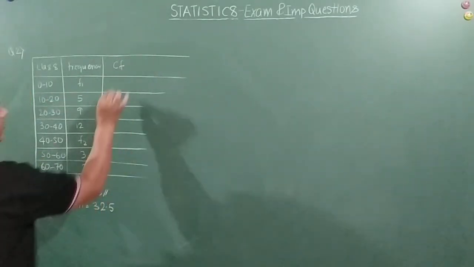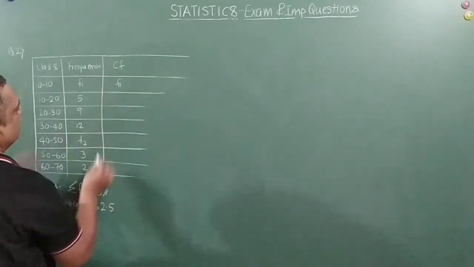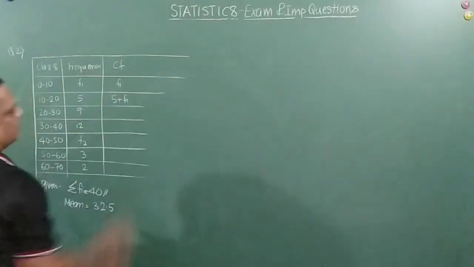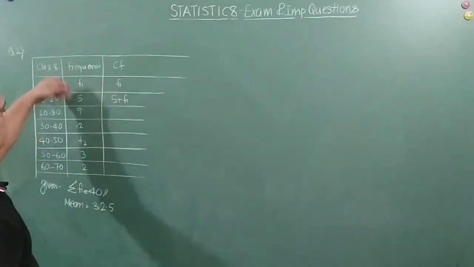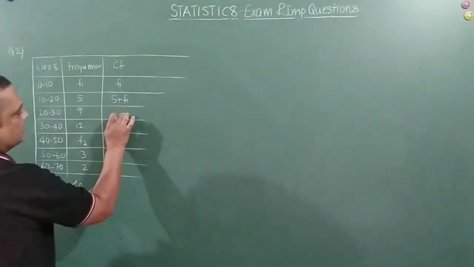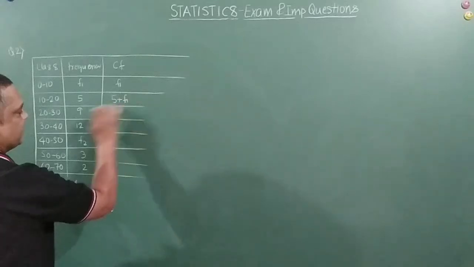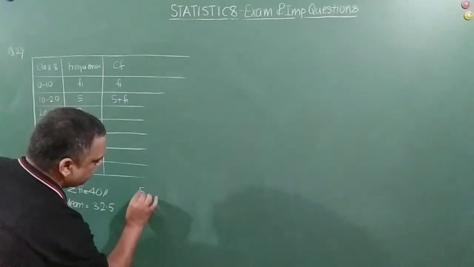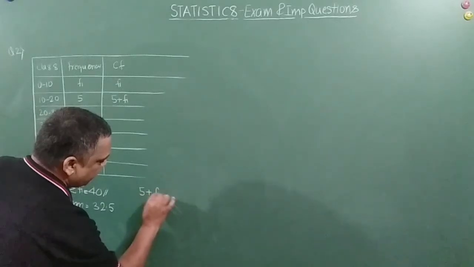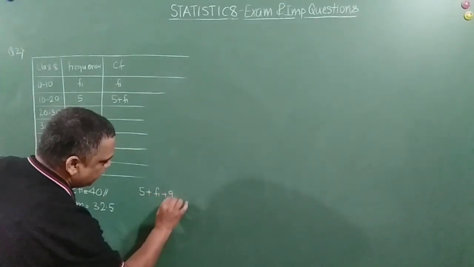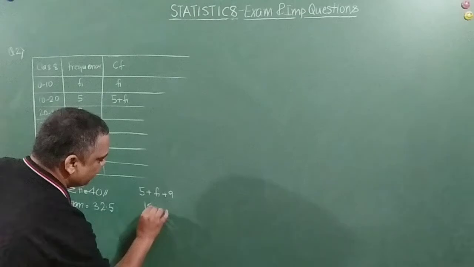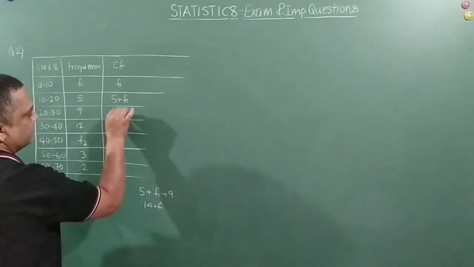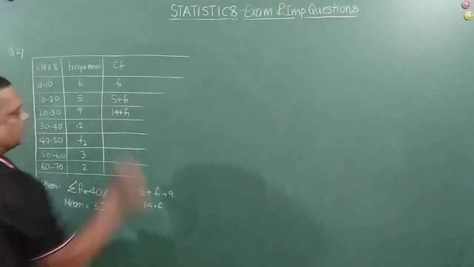So the first one remains F1, second one becomes 5 plus F1, this plus this, right? Now this will be 5 plus F1 plus 9, which is nothing but 14 plus F1. Right, friends? 14 plus F1. Correct?